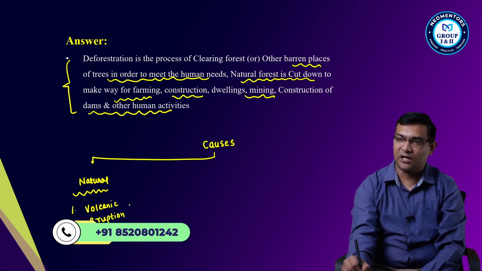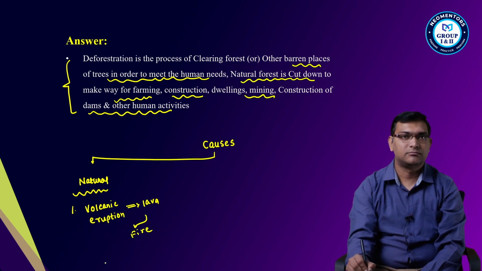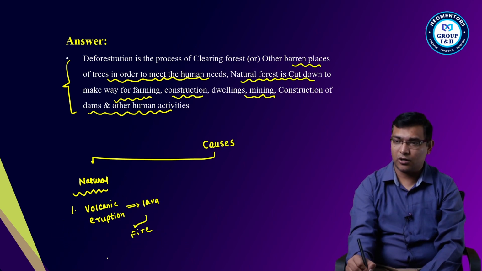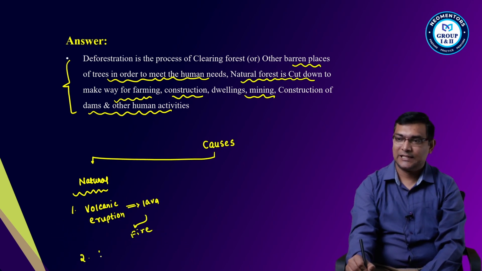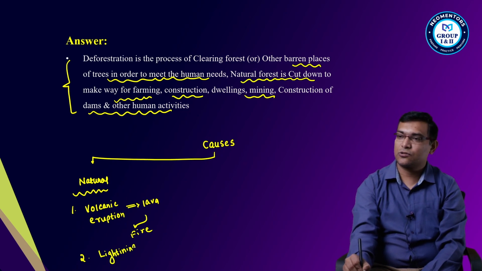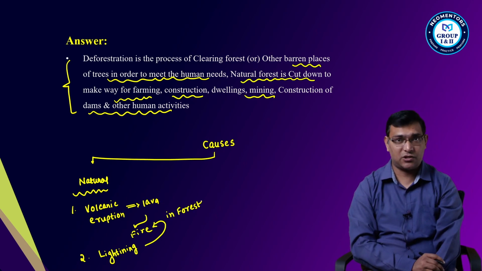The lava which is flowing can create fire in the forest. Yes or no? Right? Or lightning strike. Lightning can also create fire in the forest. These are some of the natural causes.